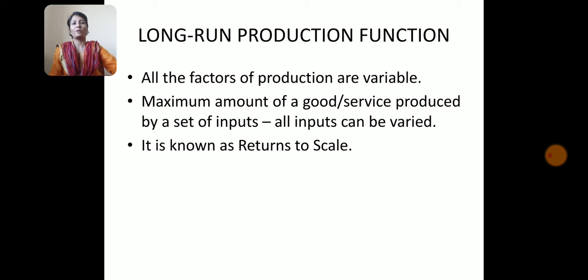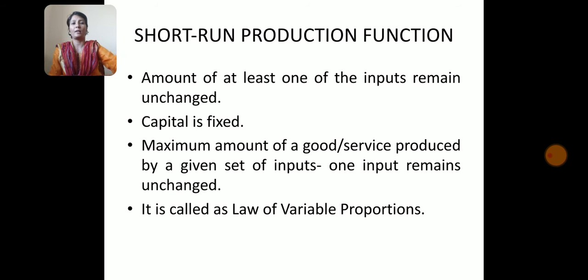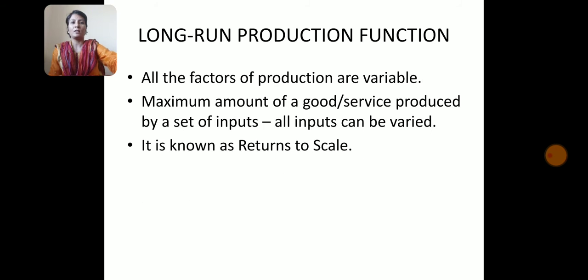Q is a function of land, labor and capital. It finds the maximum amount of a good or service produced by a given set of inputs wherein one input remains unchanged. Now let us see the long run production function.